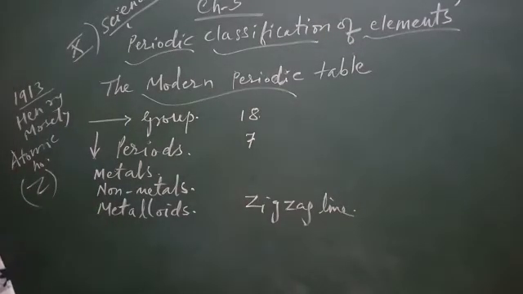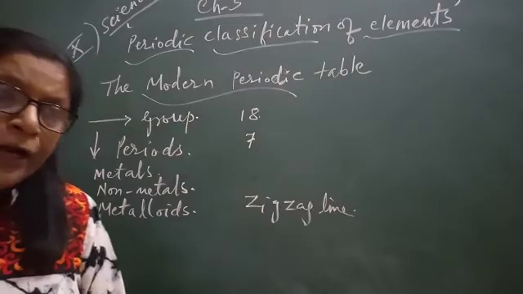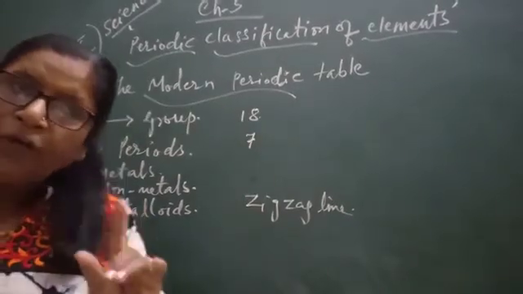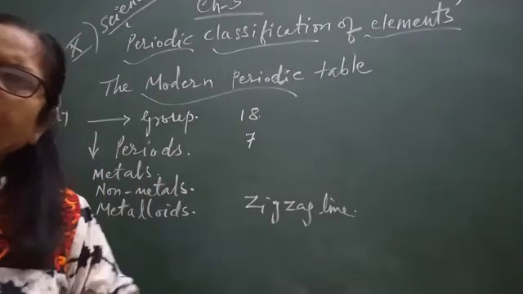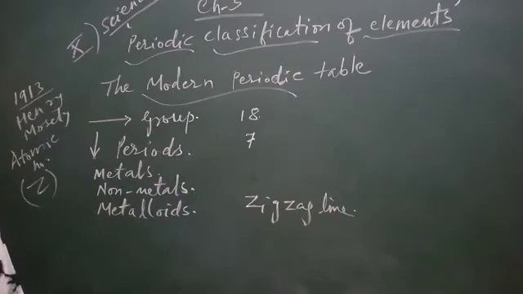And is it possible to have an element with atomic number 1.5 placed between hydrogen and helium? You know, the atomic number of hydrogen is 1 and of helium is 2, and the number between them is 1.5. So how can it be arranged? Where do you think hydrogen should be placed in the modern periodic table?